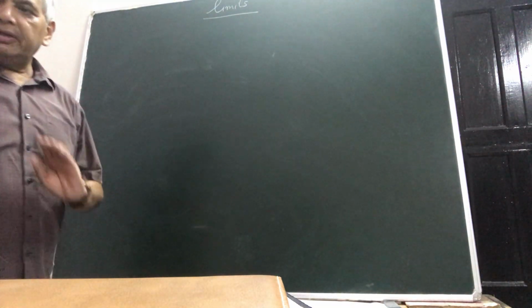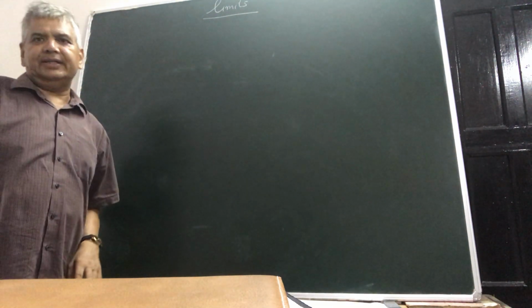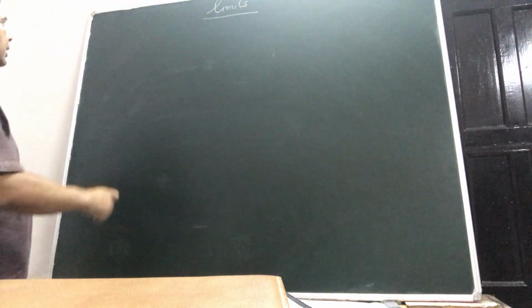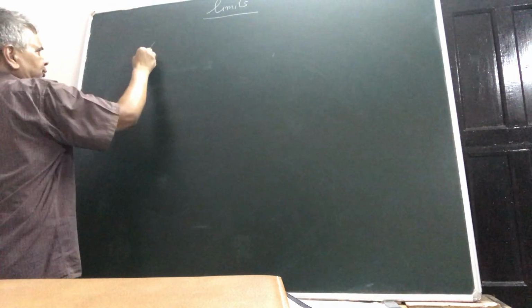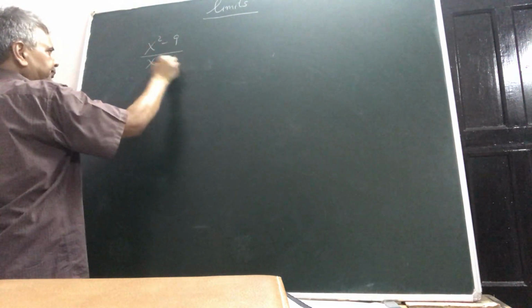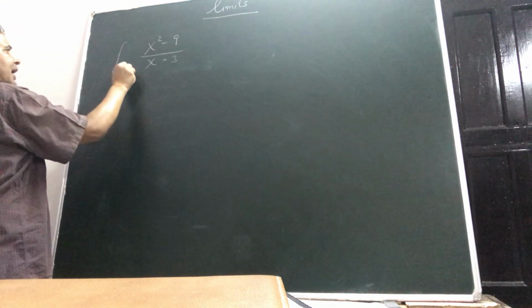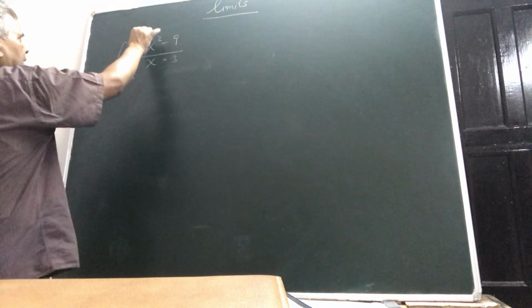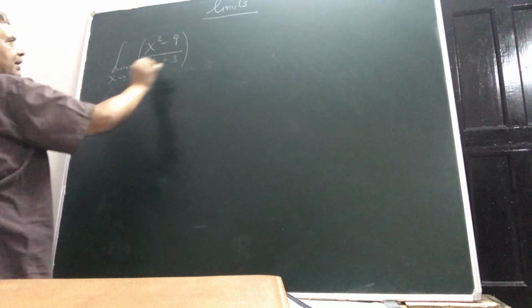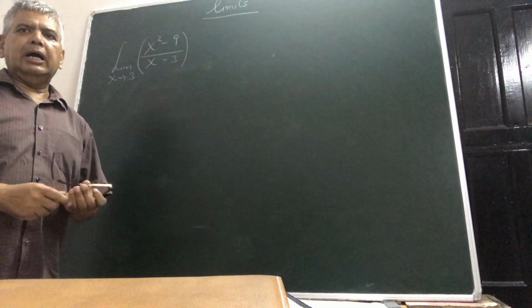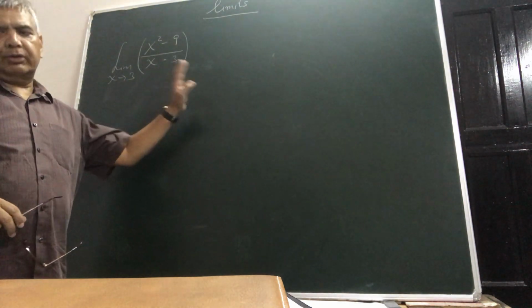I will come to what actually you have learned in class 11 as far as limits are concerned. You take an expression x square minus 9 upon x minus 3 and limit x tends to, suppose you write, 3. What does it mean? First I will tell you how you have done it in your class 11.